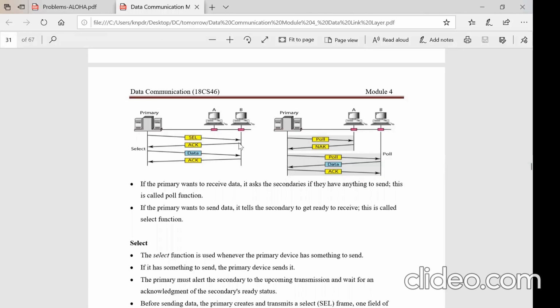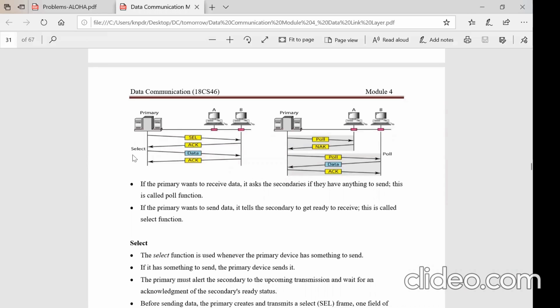B will respond. If it is free, it will respond with an acknowledgement. As soon as it receives the acknowledgement, the primary understands that B is idle, and it will send the data. After receiving the data, B will acknowledge the data, and that complete process of data transfer from primary to secondary is complete. So this is the select function operation.